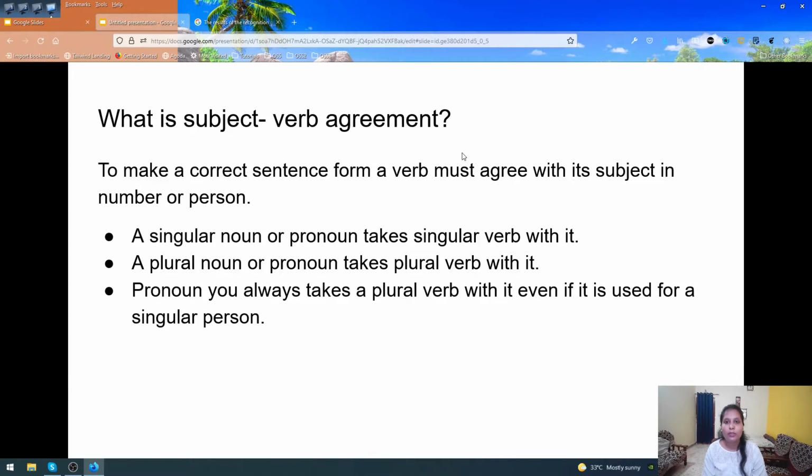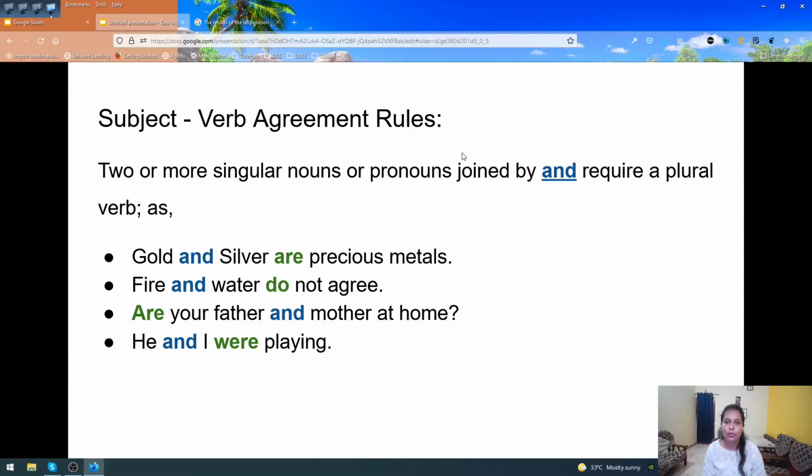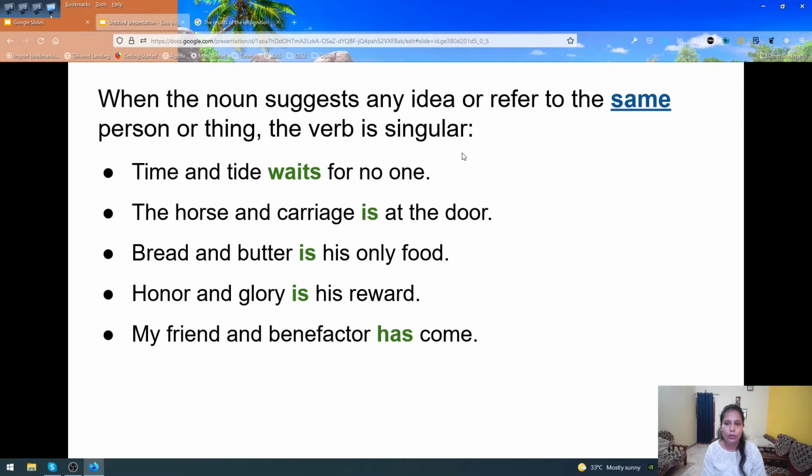Apart from this we also saw some incorrect sentences and we corrected them. And then we also saw some rules to agree our verbs with our subjects. If there are two singular nouns which are connected with and, at that point of time our verb should always be plural. Our second rule was this, that when we are talking about any idea or when we are referring to the same person, at that point of time our verb should be singular.